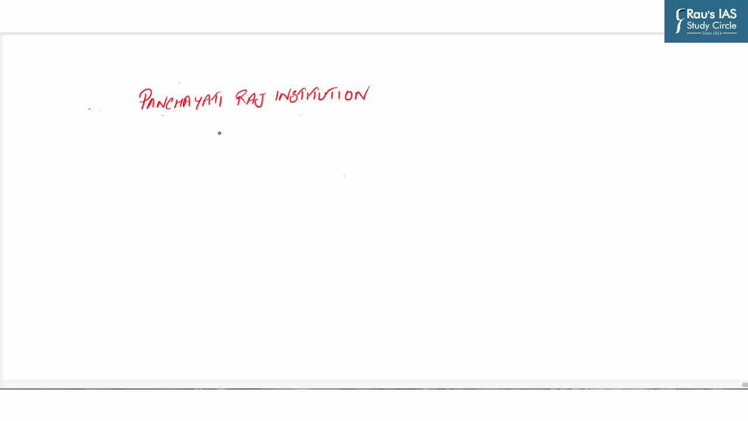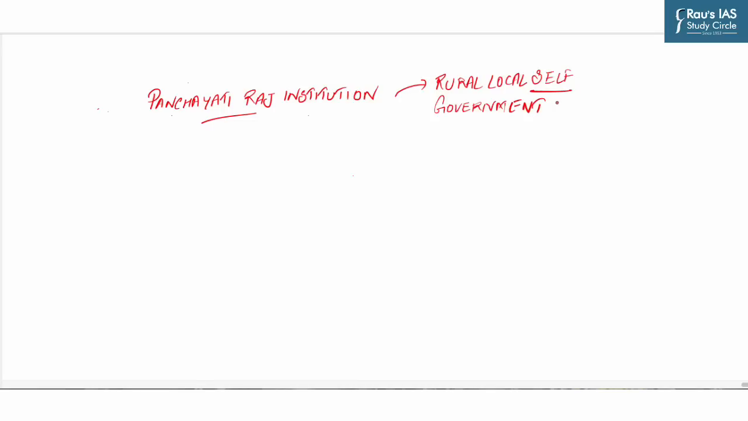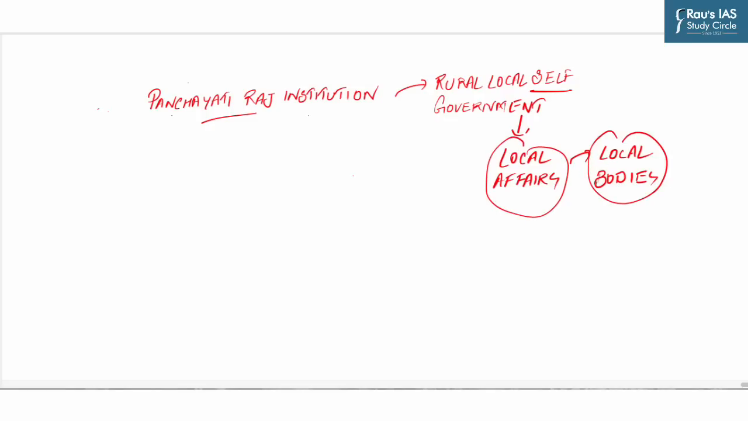Now the first question is, what is Panchayati Raj institution? Now it is a system of rural local self-government in India. Now what is local self-government? It is the administration of local affairs by such local bodies who have been elected by the local people.